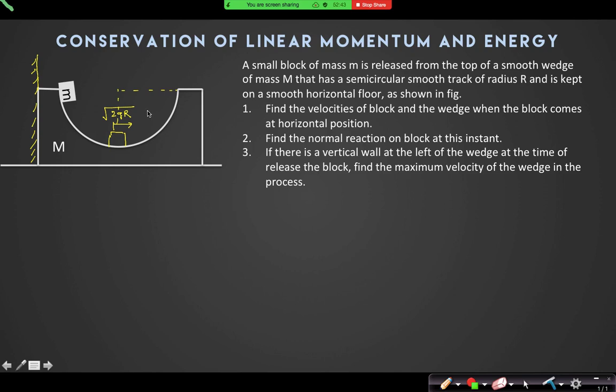Let us assume that it will not rise to the top. I do not know up to which angle it will rise. Let us assume this angle to be theta.